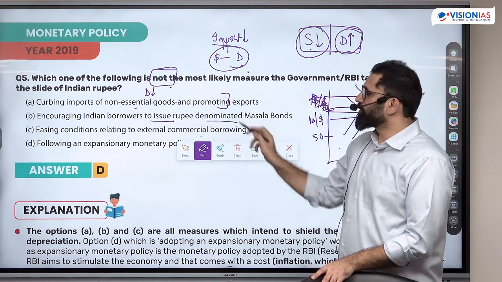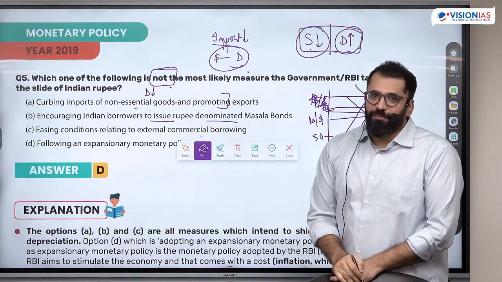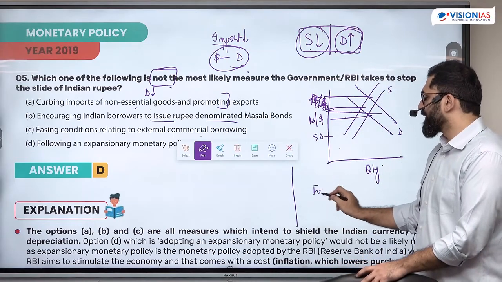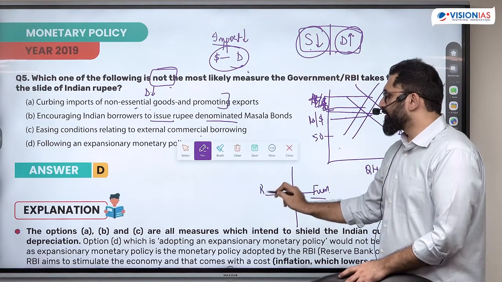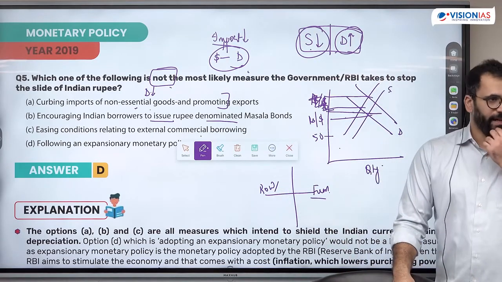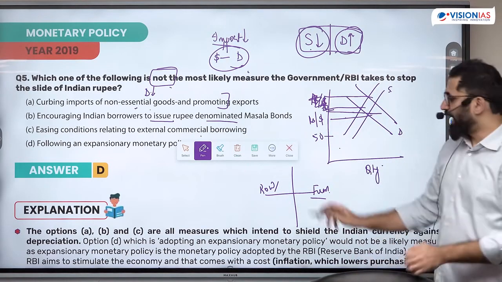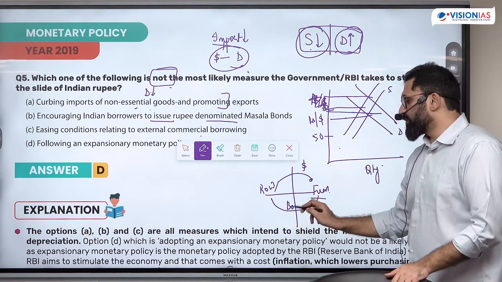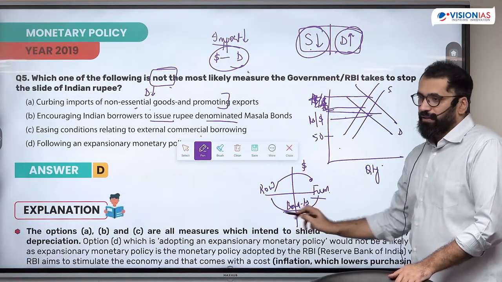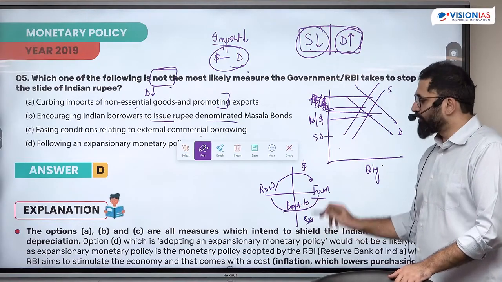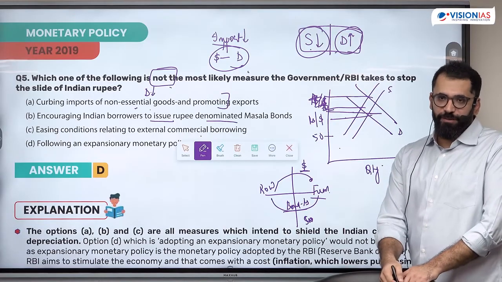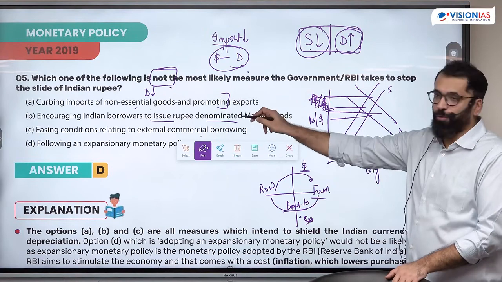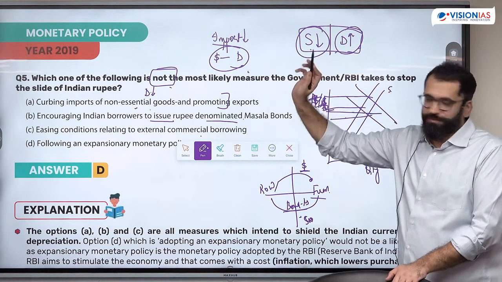Encouraging Indian borrowers to issue rupee denominated masala bonds. If I issue rupee denominated bonds, what happens is, if any particular firm wants to borrow in rest of the world, right? If I want to buy from rest of the world, I will get the dollars. But if I issue a bond which is issued in rupees, then what will happen? I will not have to convert the dollar into rupee. Supply कम हो जाएगी, rupee बढ़ जाएगी. Again, this is I want to do. The question is asking, not.